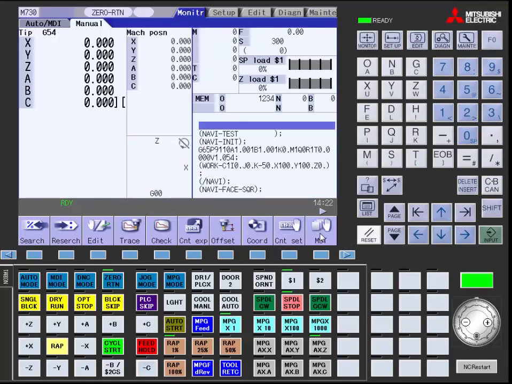Go ahead and hit close, and it will bring you back to your monitor page where then you can hit cycle start and you can actually cut your part.